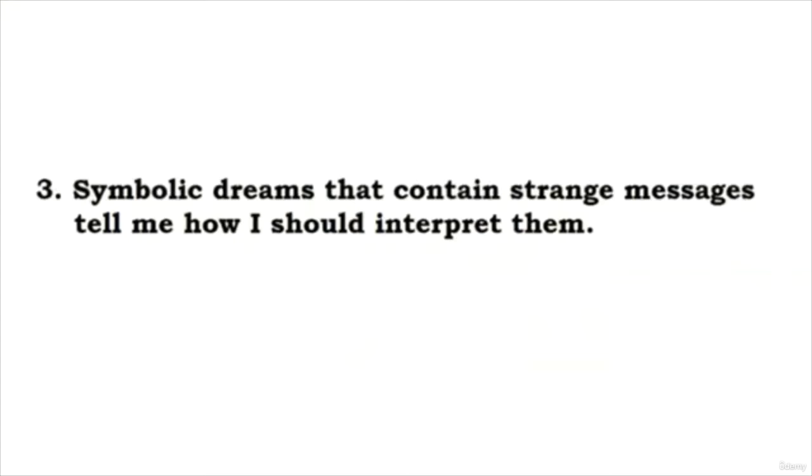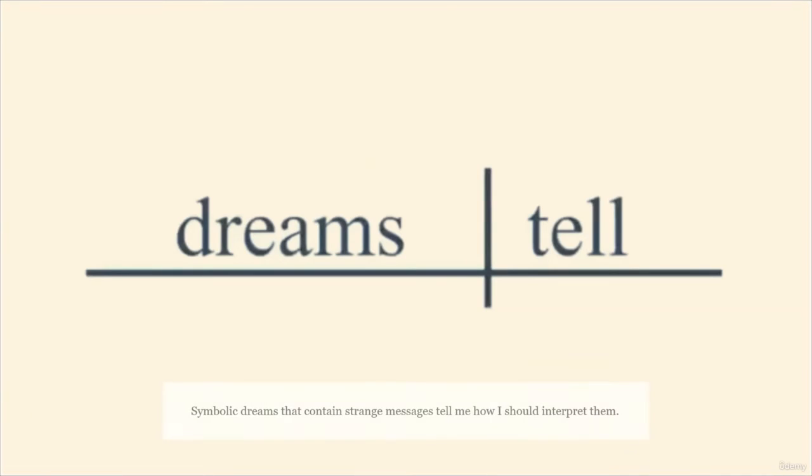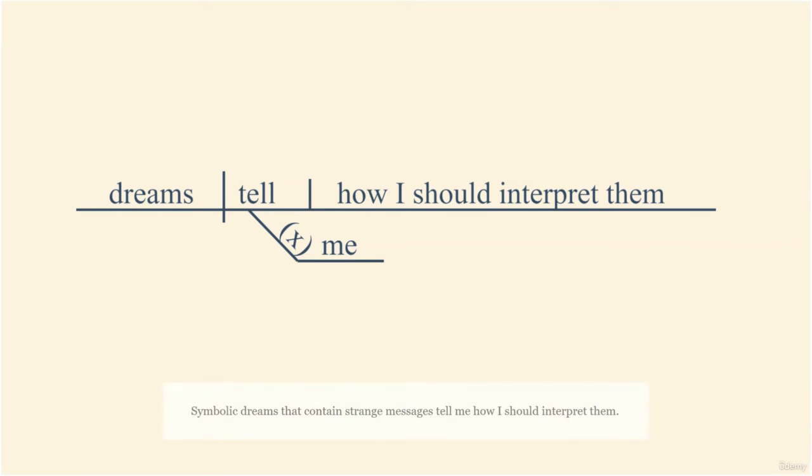Sentence 3. Symbolic dreams that contain strange messages tell me how I should interpret them. We begin by locating the subject and the verb. And in this case, it's a little bit tricky because the dreams tell, and you might have mistakenly thought that the dreams contain. But hold on tight and you'll see why tell is the proper verb. The dreams tell what? And in this case, we have a full phrase that is serving as the direct object. The dreams tell how I should interpret them. And they tell this to whom? The dreams tell me how I should interpret them.